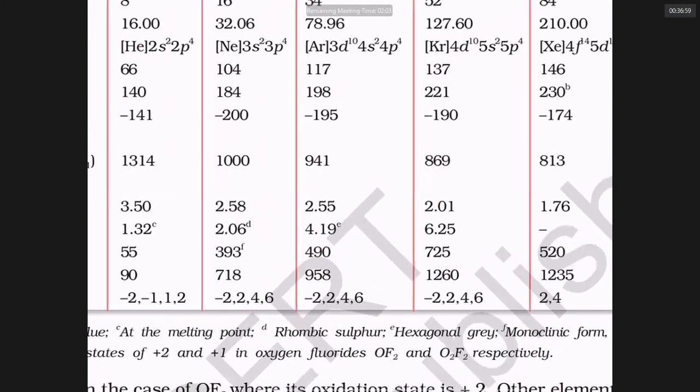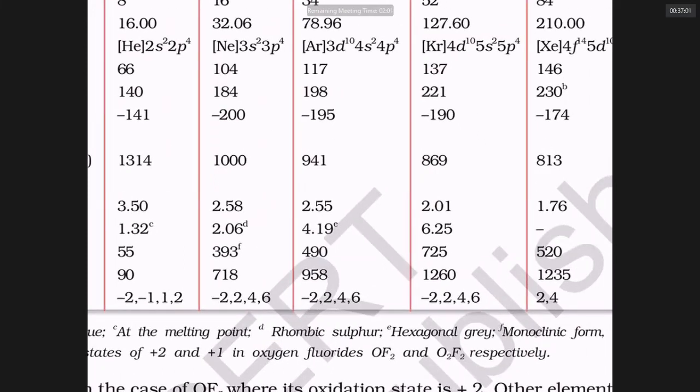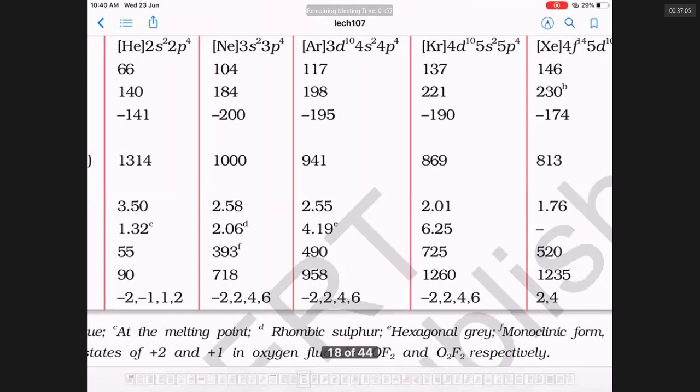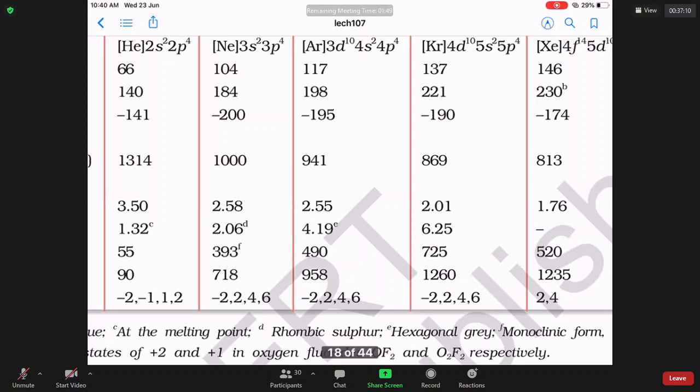Electron gain enthalpy is highest for sulfur. Minus 200 means 200 kilojoules of energy is released when an electron is added. Minus sign indicates energy release. Energy release is highest for sulfur and least for oxygen.